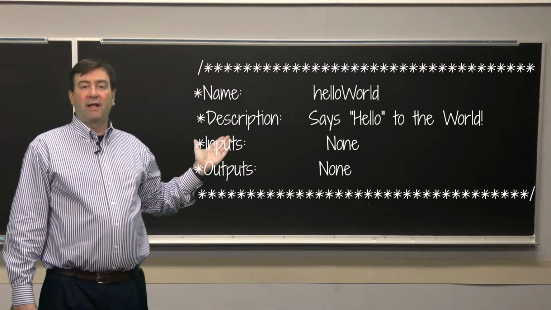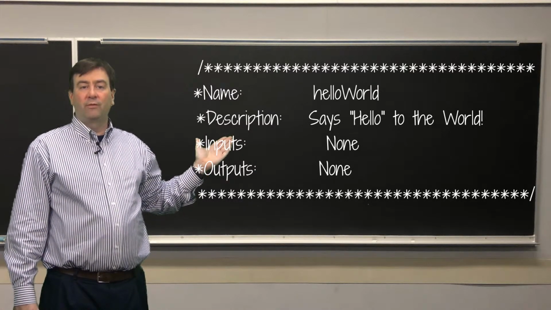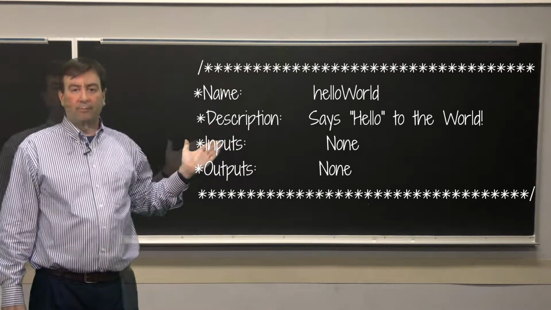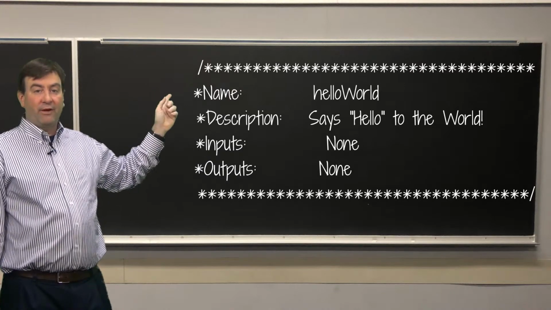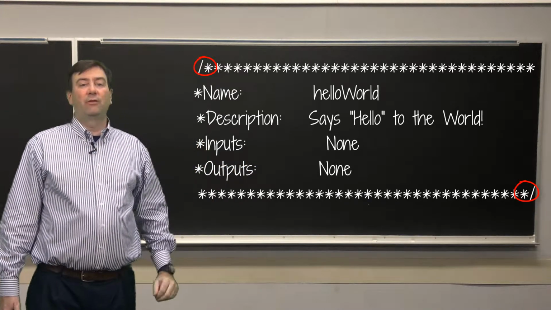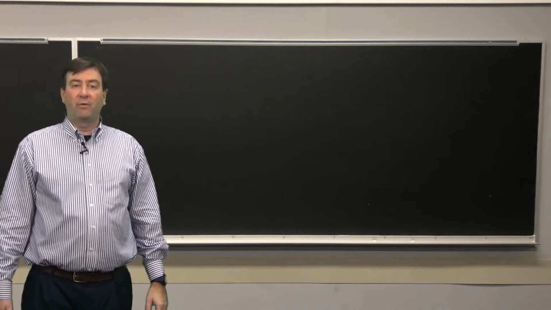This is a multi-line comment for the hello world that shows that we have no inputs, no outputs, and that it says hello to the world. Note the multi-line comment start symbol and the end symbol. Everything between those is considered a comment even though it's on multiple lines.